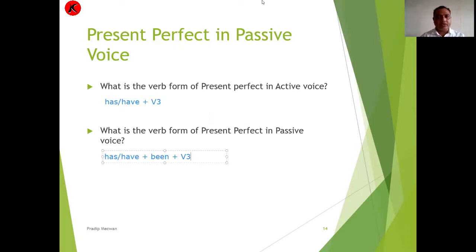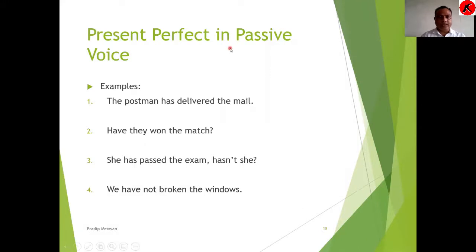So if you have a good understanding of verb formation in both active and passive voice, and if you are able to identify it correctly, then your answers are likely to come right in the examination too. Now let us have some sentence practice so that we can better remember it.